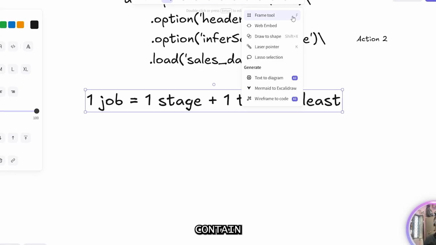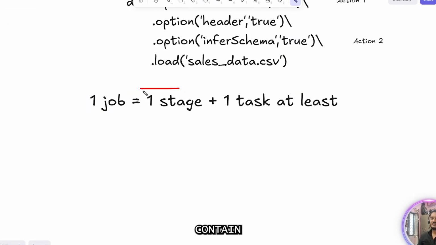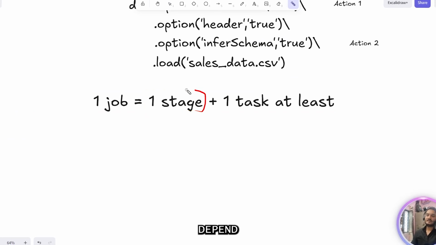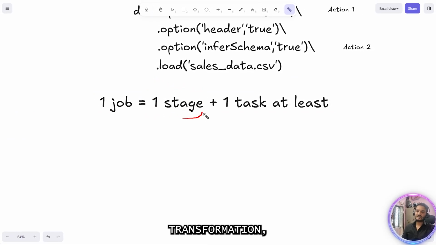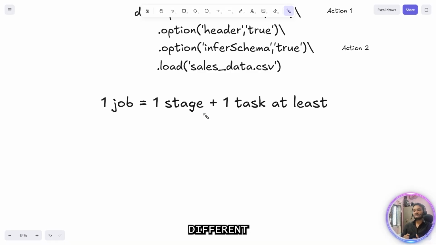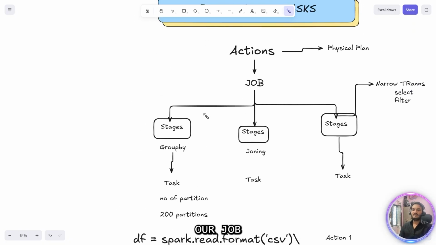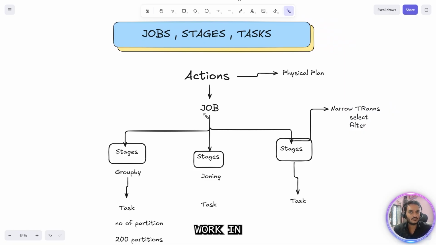And the stages contain, what will a stage contain? Stage will contain transformations for us. Depending on whether it is narrow or wide. If it is a wide transformation, it will get a completely different stage for itself, a group by or a join. If it is a narrow transformation, it will club them together. So this is how the concept of jobs, stages and tasks works in Apache Spark.